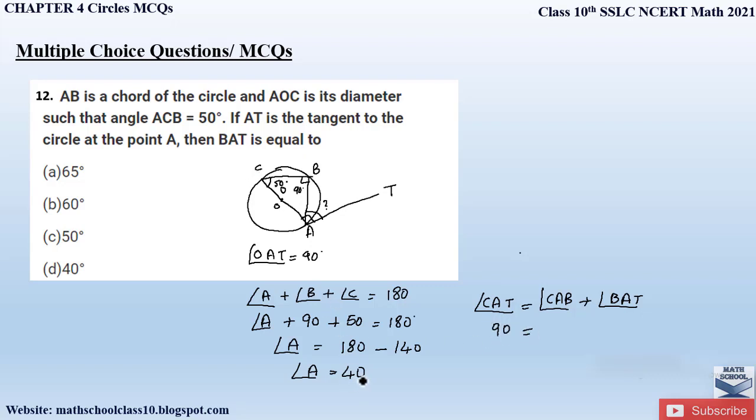We found out it is equal to 40 degree. This is angle CAB in the triangle ABC. This is 40 degree plus angle BAT we have to find out now. Okay. Now we can find out angle BAT by subtracting 90 minus 40. Therefore, what is 90 minus 40? It is equal to 50 degree. Therefore, angle BAT is equal to 50 degree. Our correct option is option C, which is 50 degree.